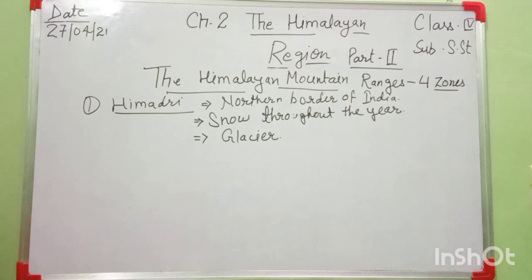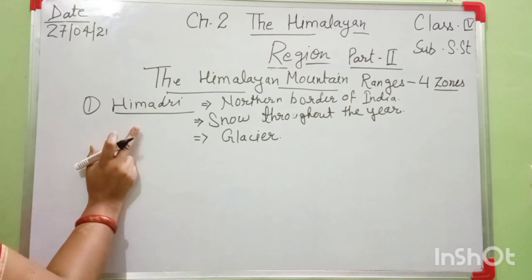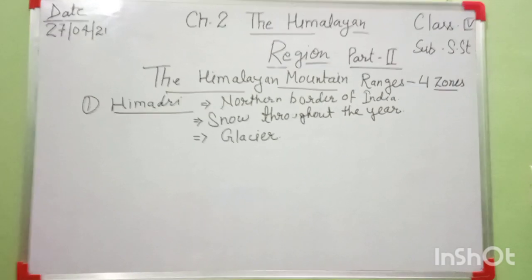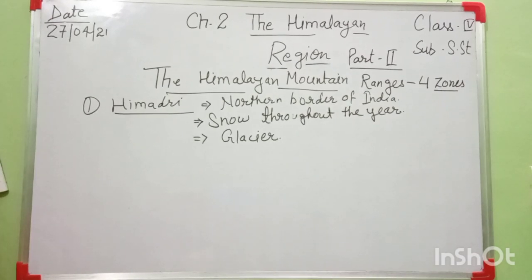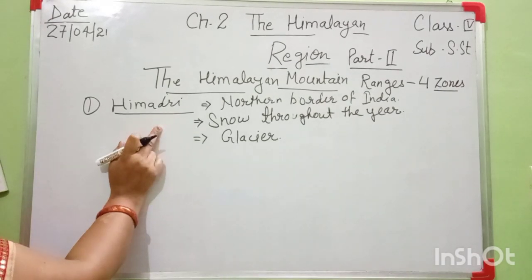Most of the rivers of North India, such as the Indus River, Satluj River, Ganga, Yamuna, and Brahmaputra, originate from these glaciers, and these glaciers are found in this Himadri region.